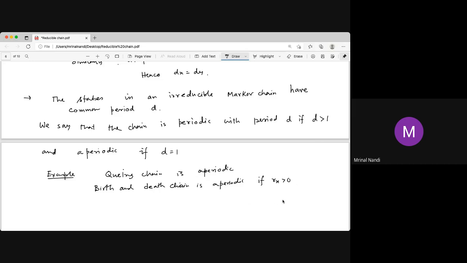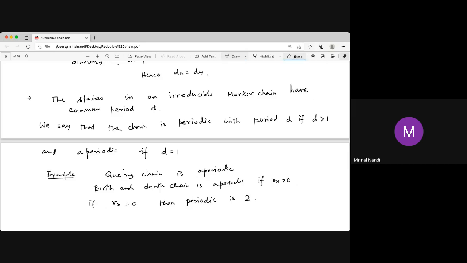Then in one step you can go with positive probability from x to x, returning to x. And if r_x is 0, then the chain is like a random walk, and the period is just 2.